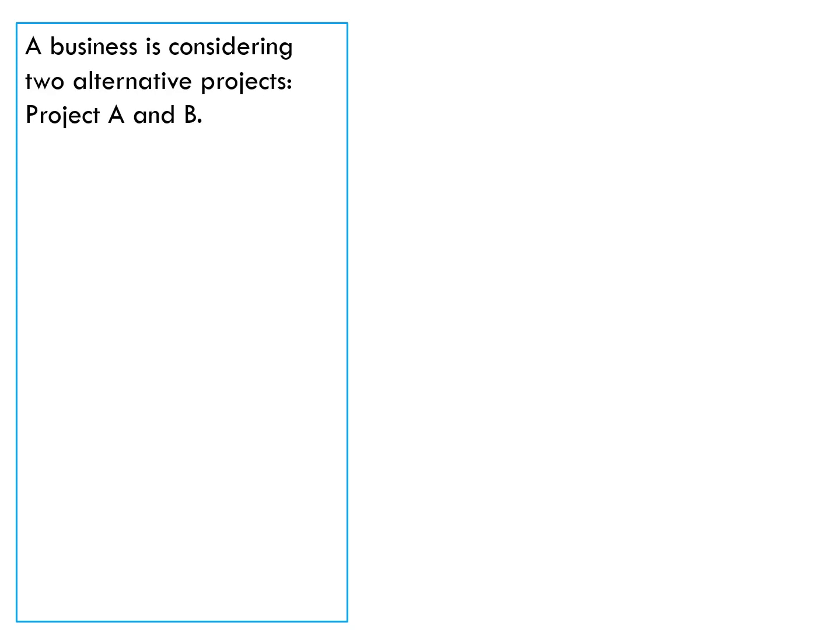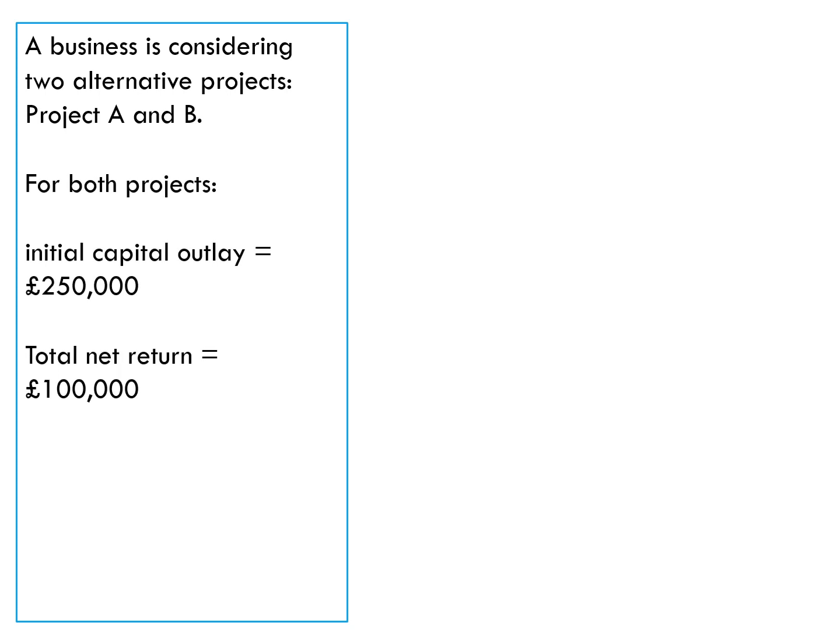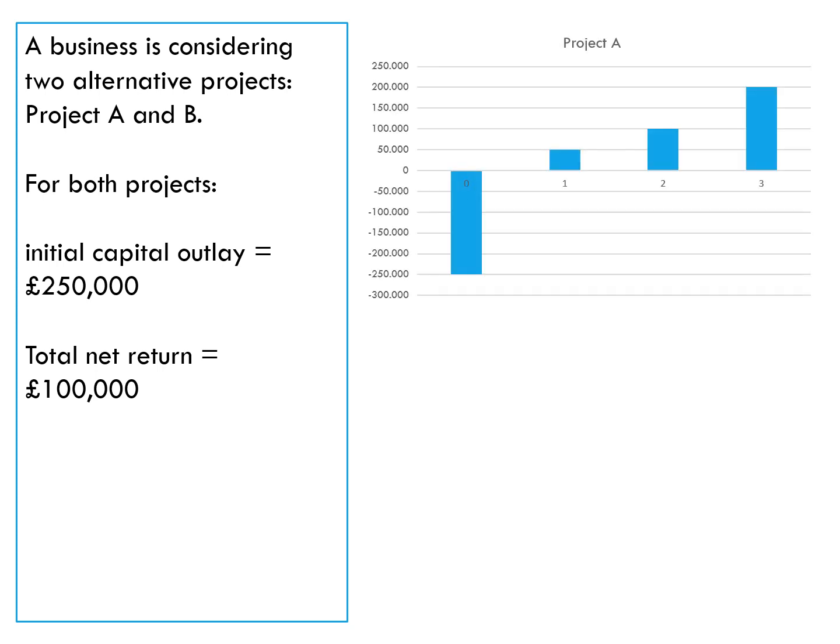So let's bring it back to business now and have a look at some projects. A business is considering two alternative projects, Project A and Project B. Both projects cost £250,000 and they both have a total net return of £100,000. Here's Project A, so you can see 250,000 is the initial outlay in year zero, and then these are the returns coming back in. So in year one, 50,000, year two, 100,000, year three, 200,000. So that's £350,000 coming in, 250,000 initial cost, so total net return 100,000.